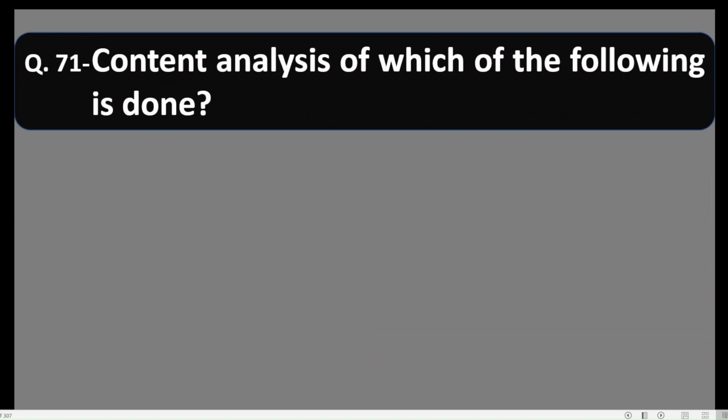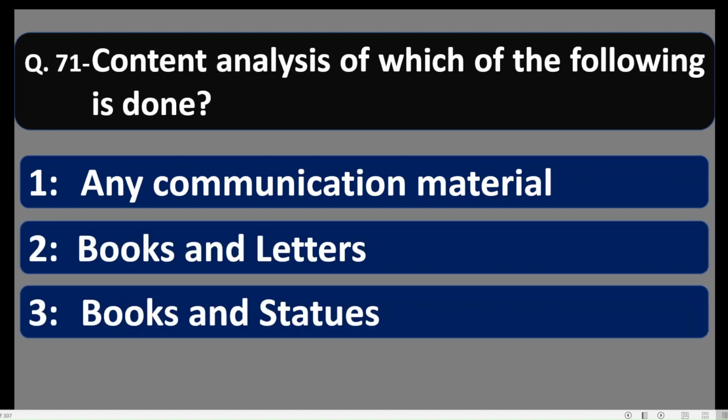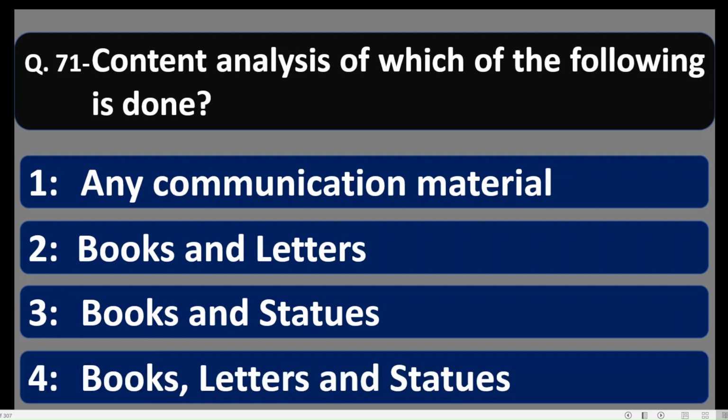Question 71. Content analysis of which of the following is done? Content analysis is a kind of data analysis technique and also a research design or research method. What can be analyzed by the content analysis method? Number 1, any communication material: books, letters, and statues.